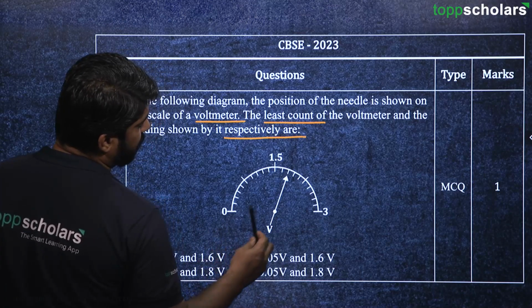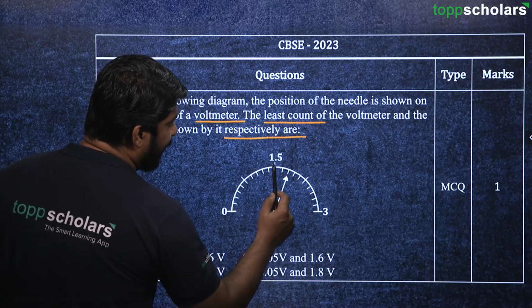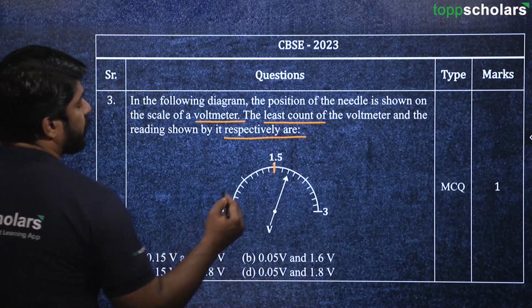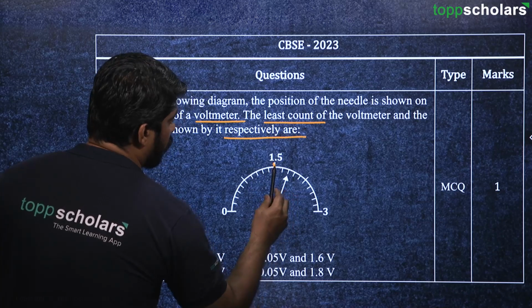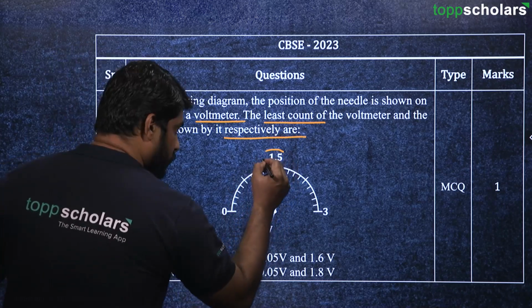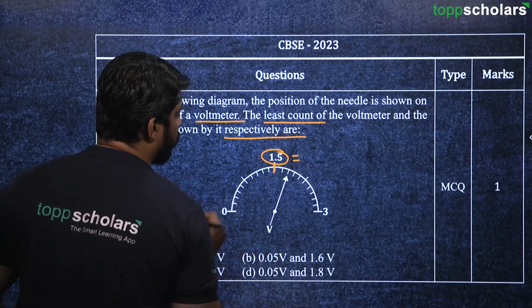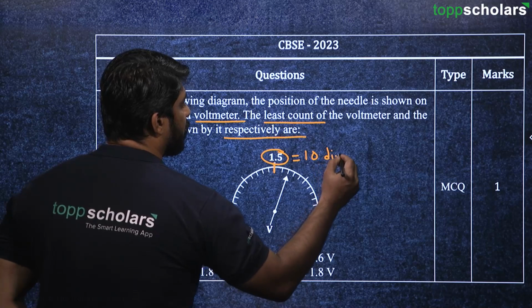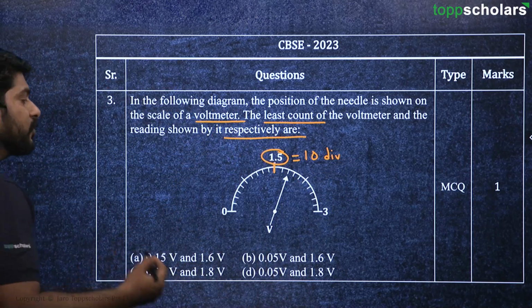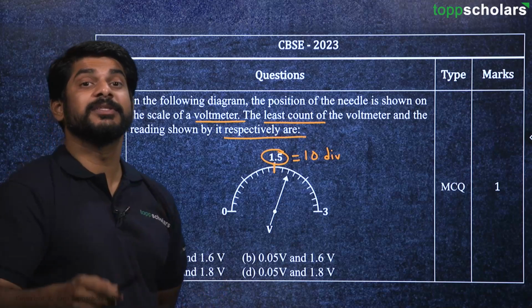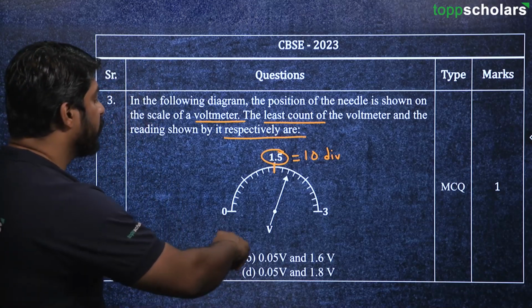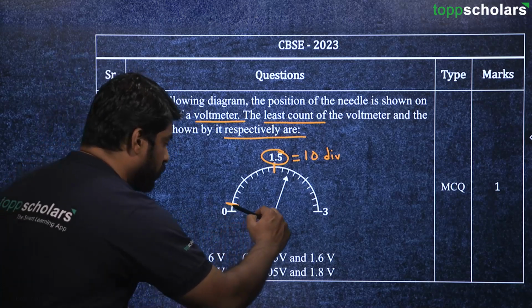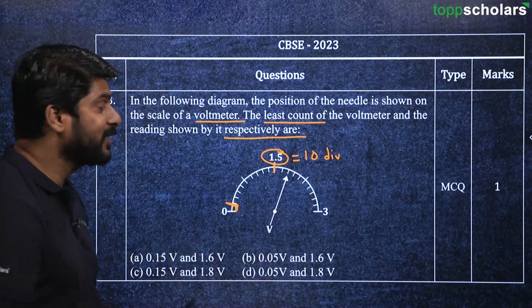Here we can see that for 10 divisions of this scale we have 1.5 volt. Least count means the smallest measurement that can be made on this particular scale. So the smallest measurement is this one, and we have to find what this division corresponds to.